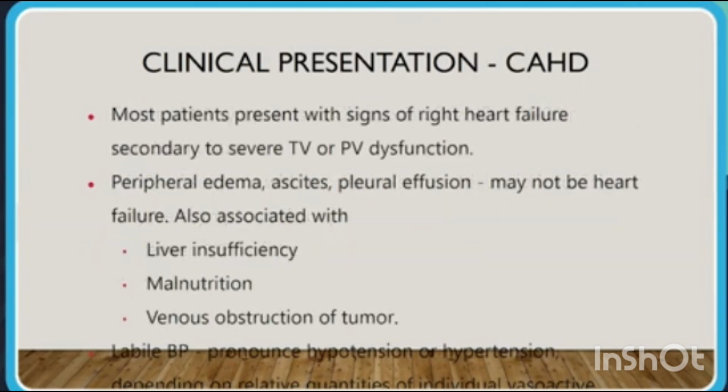Most patients present with signs of right heart failure secondary to tricuspid valve and pulmonary valve dysfunction. Peripheral edema, ascites, and pleural effusion may not be due to heart failure alone. They are also associated with liver insufficiency, malnutrition, and venous obstruction by the tumor. There may be labile BP, with pronounced hypotension or hypertension depending on the relative quantities of individual vasoactive substances.